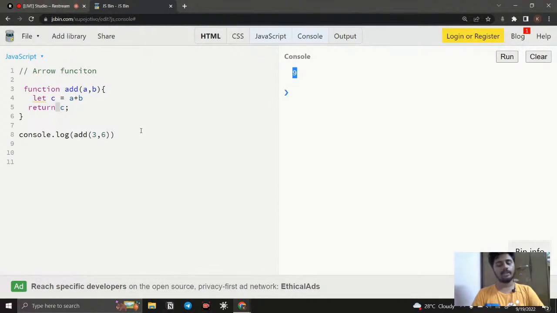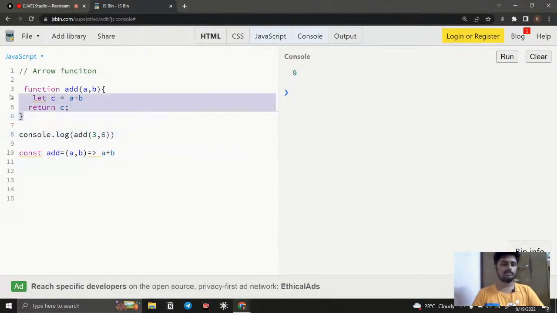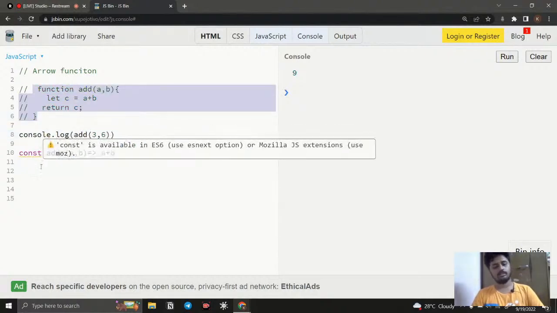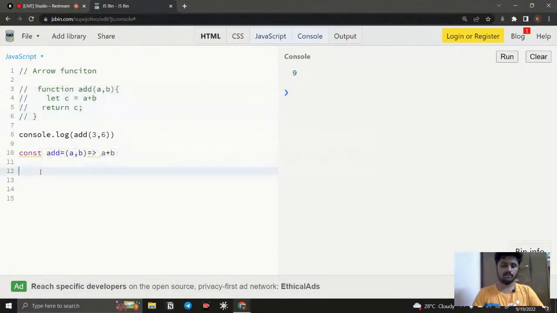The same thing, how can we do it by using arrow function? We can say const add, something like this, a comma b, and we use the arrow, and we can say a plus b. Nothing else, that's it. And if I copy this, comment this, paste it here, and run this, you can notice the same output, right? So the same thing, but the syntax is different.